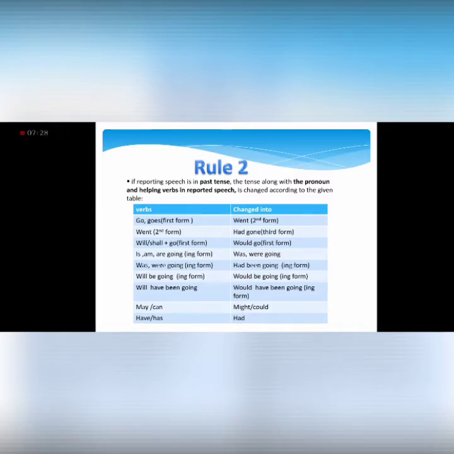Same is the case with will be, which would be changed into would be with the ing form. If we have will have been with the ing form in the reported part, when we change it into indirect speech, we will write would have been with the ing form. Same is the case: may is changed into might, can changes into could, have or has will be changed into had.